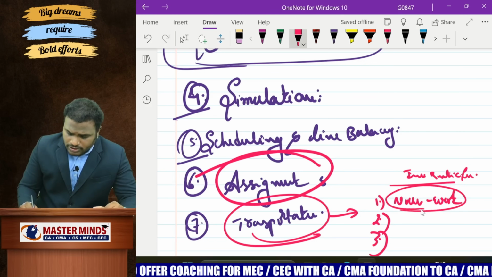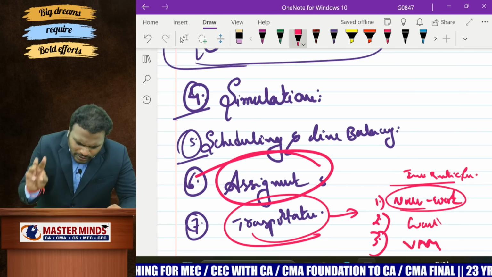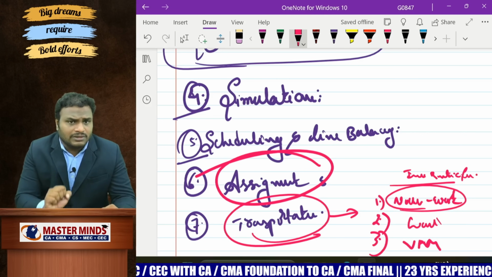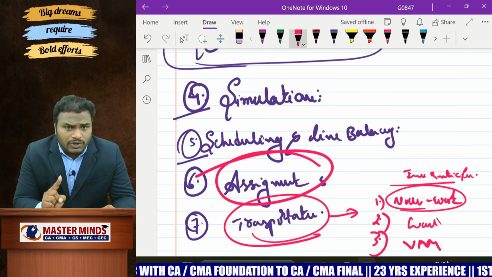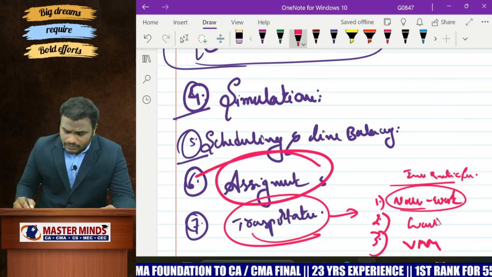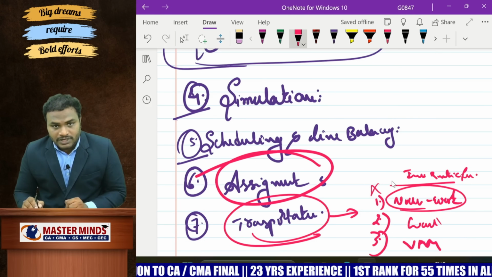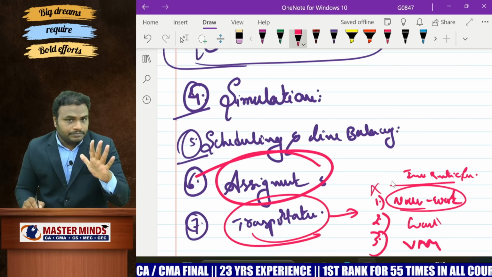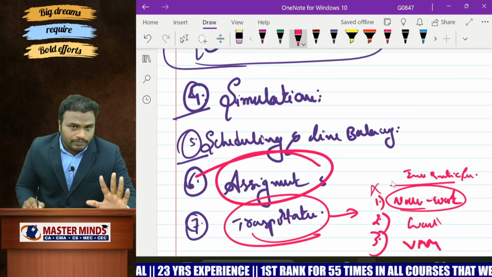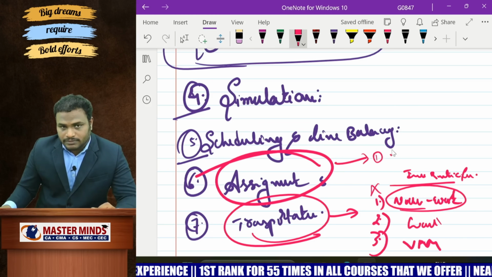Now, northwest corner rule, least cost and VAM. Please practice one problem on these three different methods. In the Masterminds material, that type of problem is also there. Only one problem we have to practice in these three methods. Don't do any MODI optimality test at the last moment. This is a time-consuming method. Don't waste your time before examination. It is valuable for you. Now, please practice one problem in assignment.